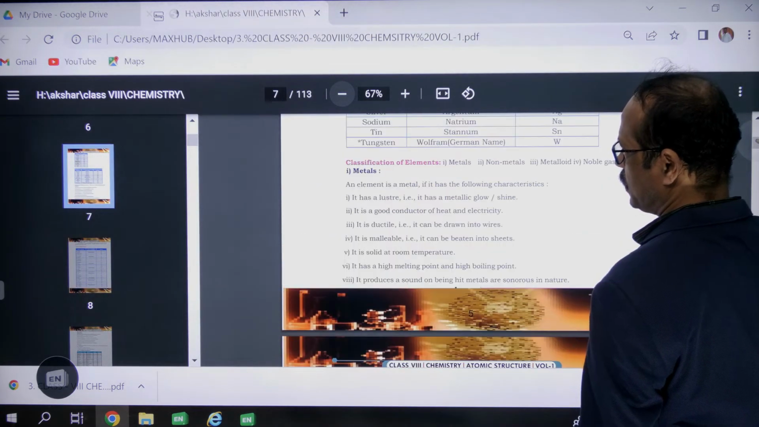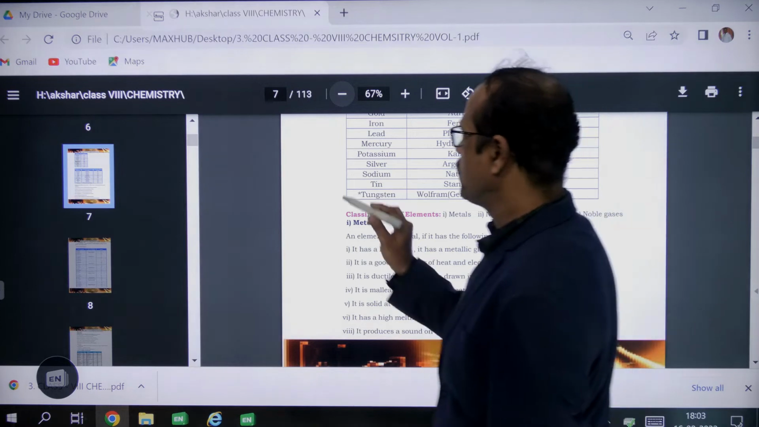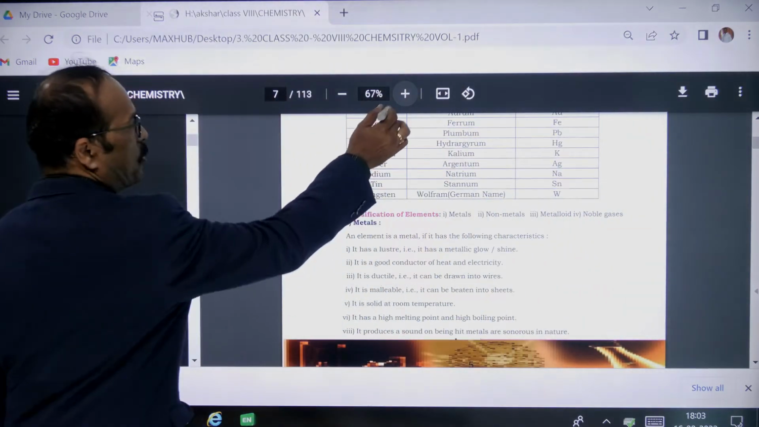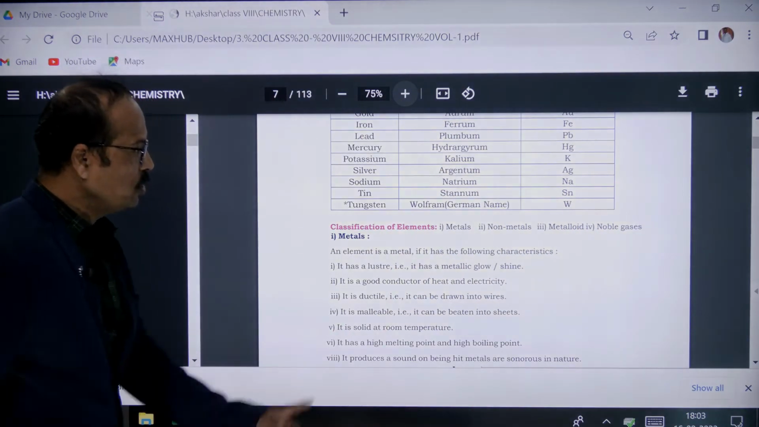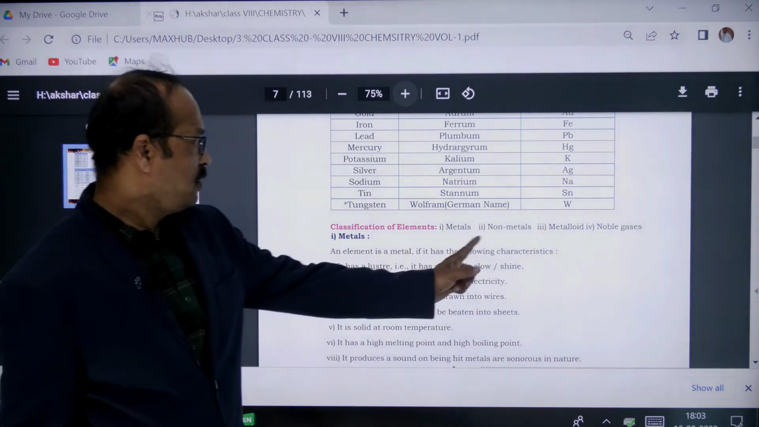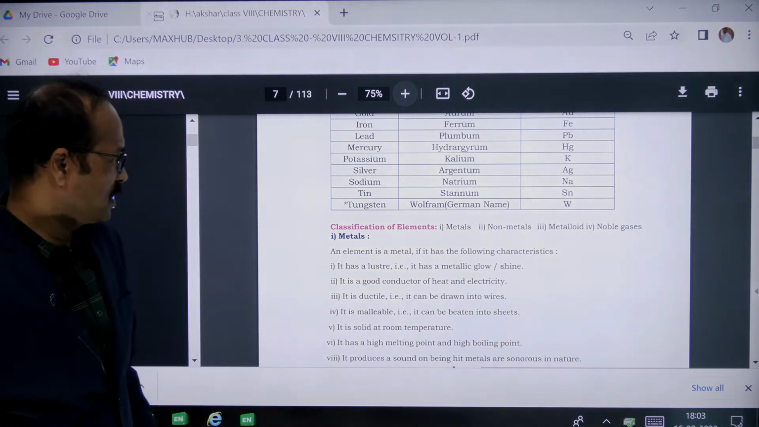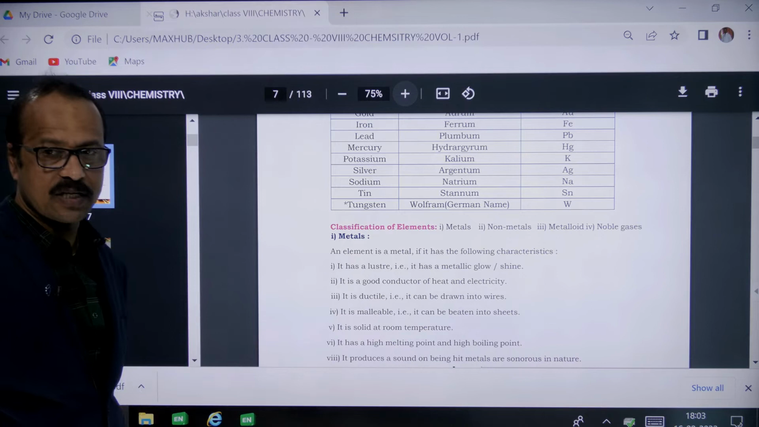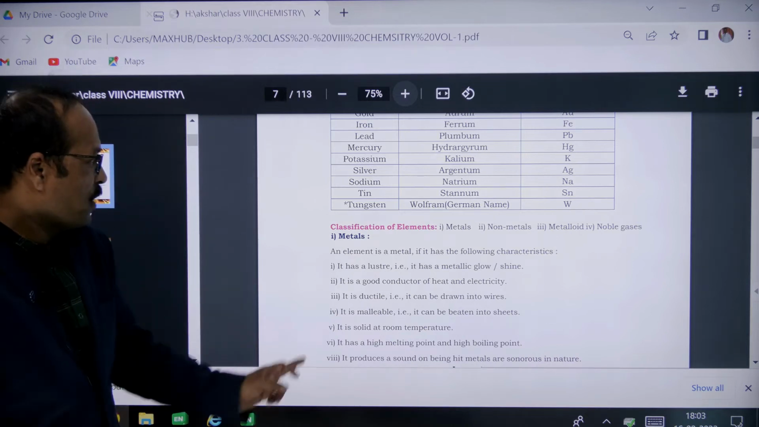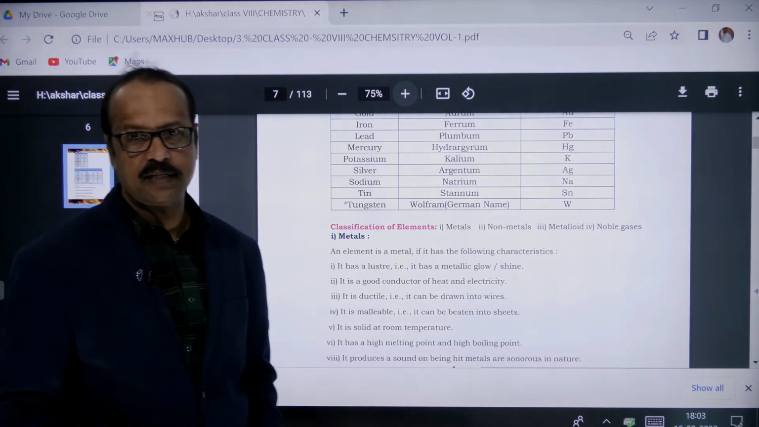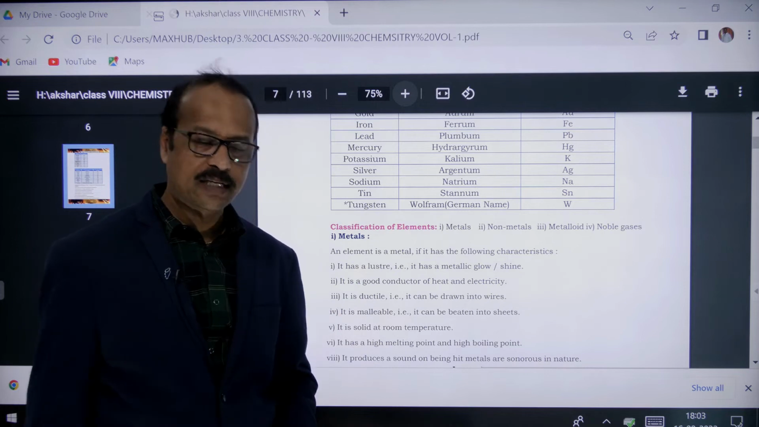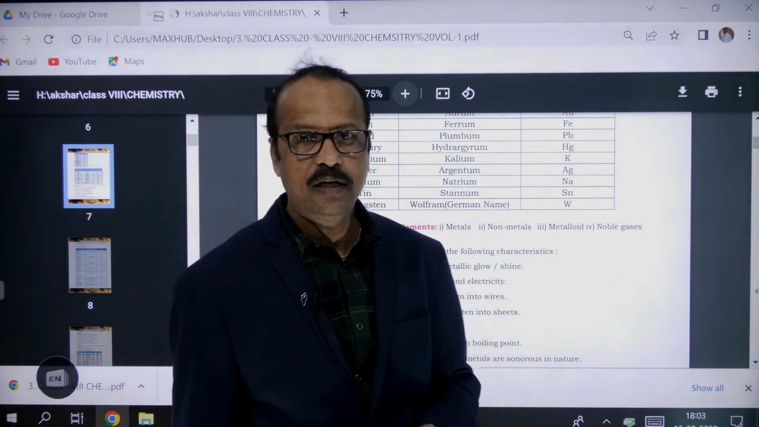Yes, students. So here you can see the properties of metals is given. An element is a metal which is having the following characteristics. What are they? It is lustrous. Lustrous means shiny. It's a good conductor of heat and electricity, which means they allow the electric charge and the heat to flow through them.